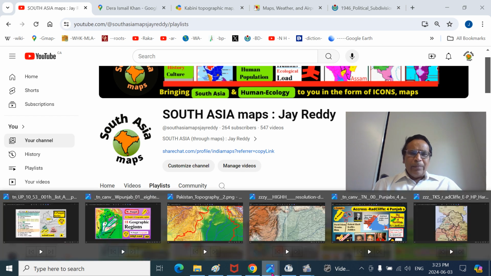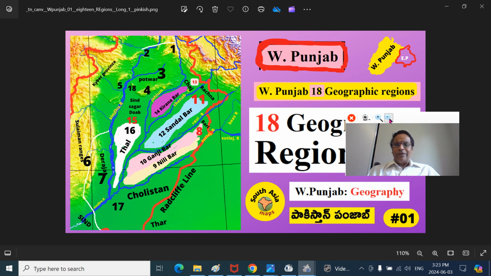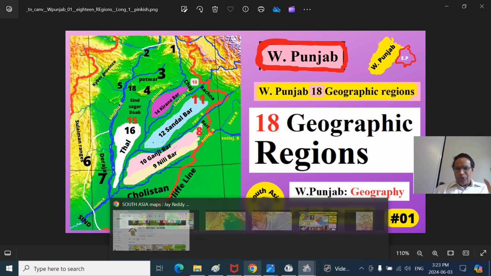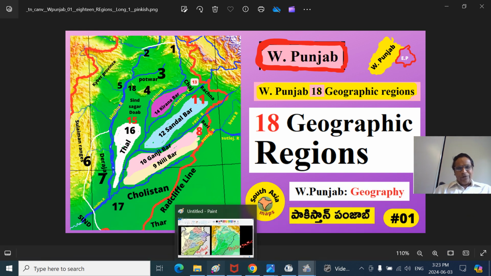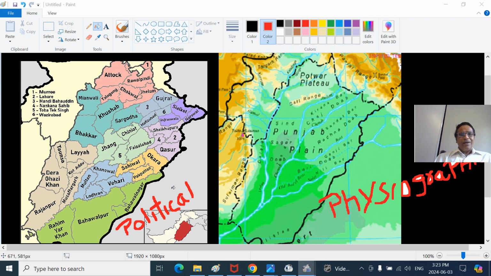Coming back to our fascinating topic, geographic regions or physiographic regions of West Punjab. Why should we look at the physiographic regions? Here I have given the West Punjab, west of the Radcliffe Line. This is just a political map. When you look at it, you just see certain lines around certain districts.